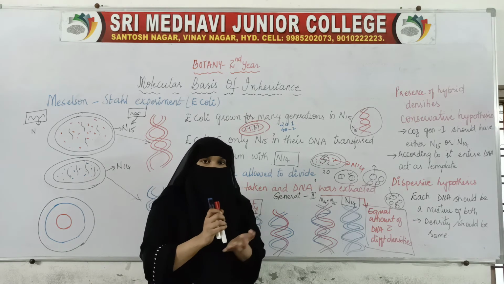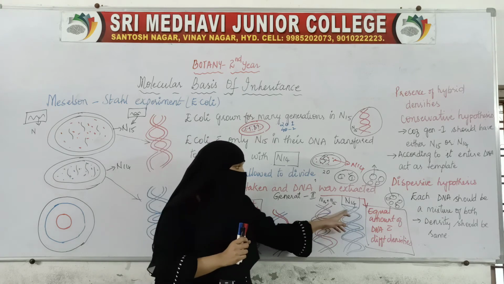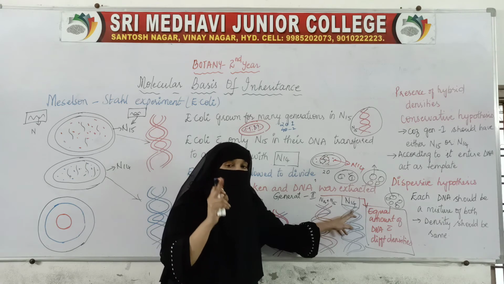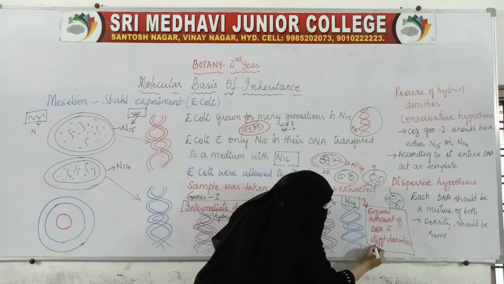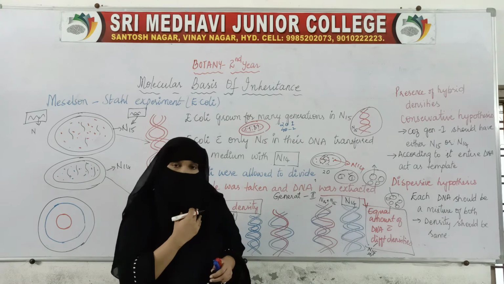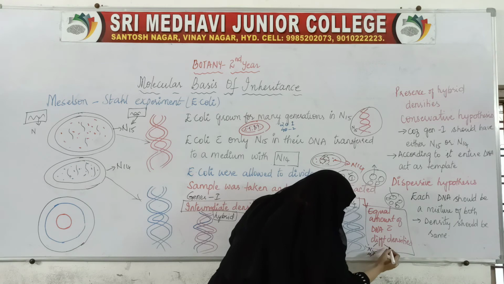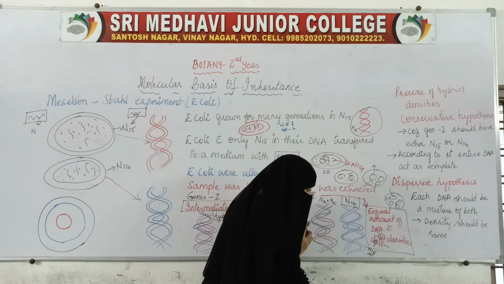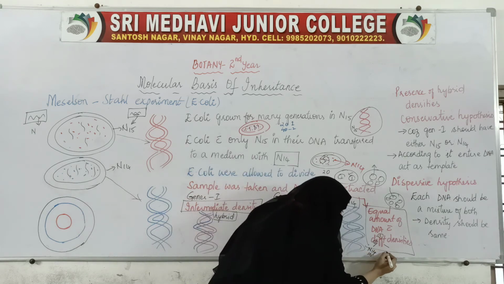For example, if we have got 100 bacteria, out of 100 bacteria, now 50 were showing only N14. Two different densities. Now out of two different densities, 50% are showing one density and the remaining 50% the other. So what does different mean? Two densities we have got. One is only N14, not N15, only N14, and another is a mixture of N14 plus N15.